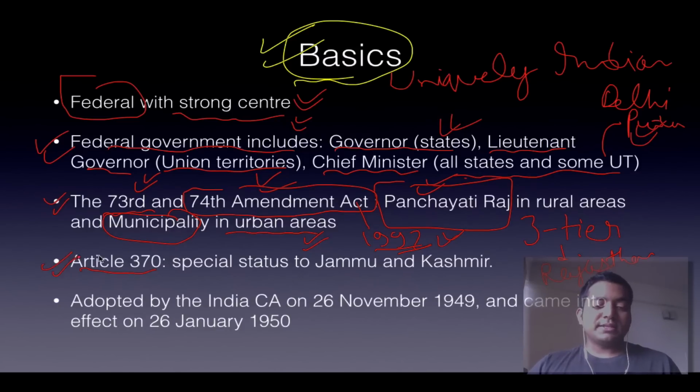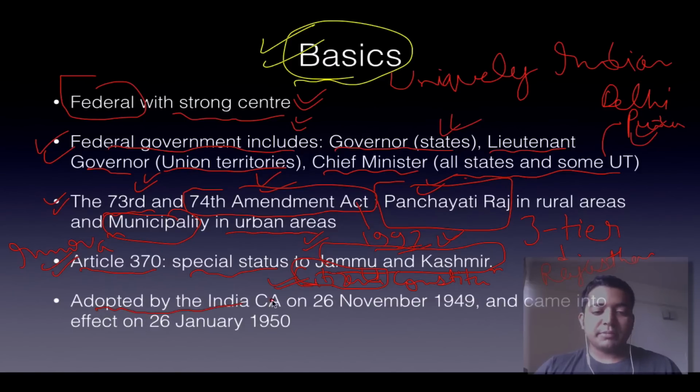Then Article 370, it is one of the most unique innovations of the Indian Constitution, not seen anywhere else in the world. It gives a special status and privilege to Jammu and Kashmir, out of which they can also make their own constitution, and Jammu and Kashmir can have double citizens. As far as they are citizens of J&K, they can also be citizens of India. So this is the only state which has two citizens. Rest all are citizens of India.